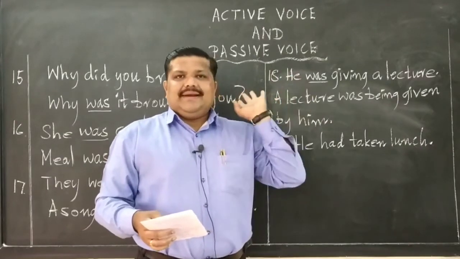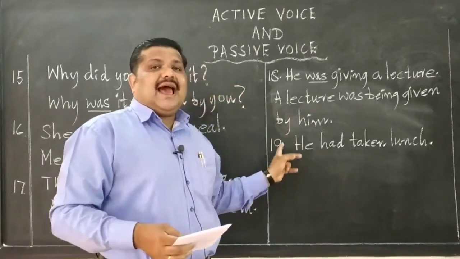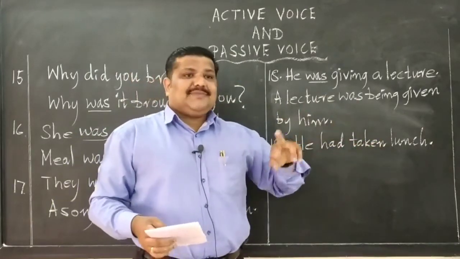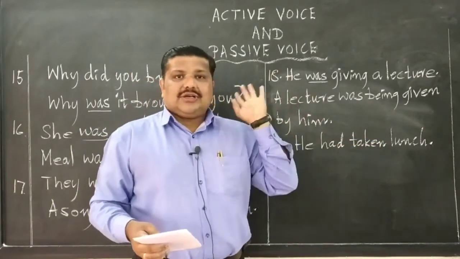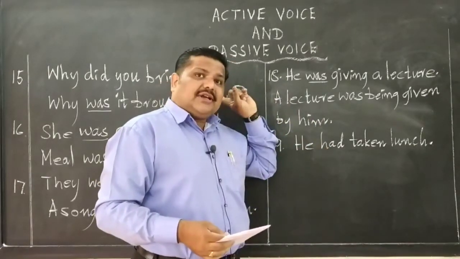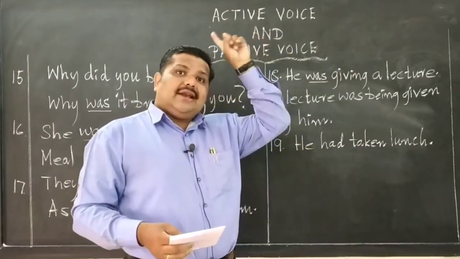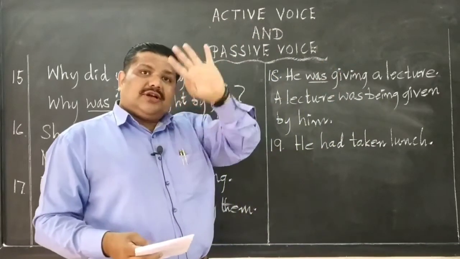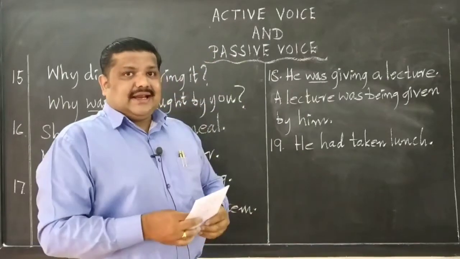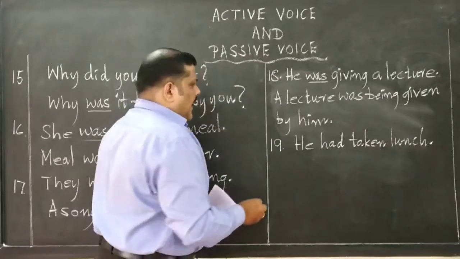It is completed. If I say he has taken lunch, it is present perfect. Just now he took his lunch. If it is past perfect, he had taken lunch. He had taken lunch yesterday. After that he did not take any food. He had taken lunch. How to do this?